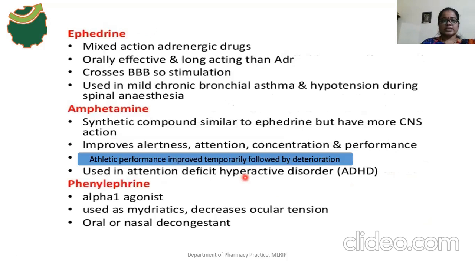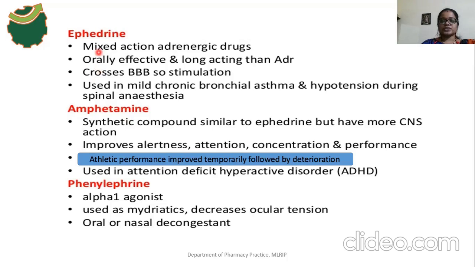Okay, and the next drug is ephedrine. Ephedrine is a mixed action adrenergic drug. It is a sympathomimetic alkaloid, and this drug is derived from Ephedra vulgaris. Note down, the name of the plant is Ephedra vulgaris. Ephedrine is 100 times less potent than adrenaline, and its central activity is lower than amphetamine. Ephedrine also has central action, but it is lower than amphetamine.